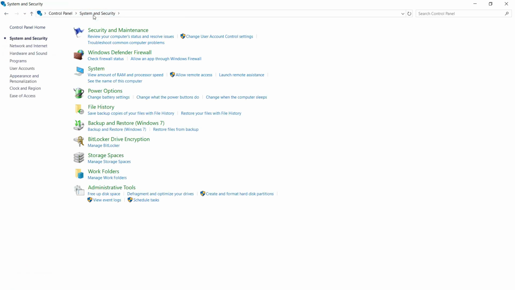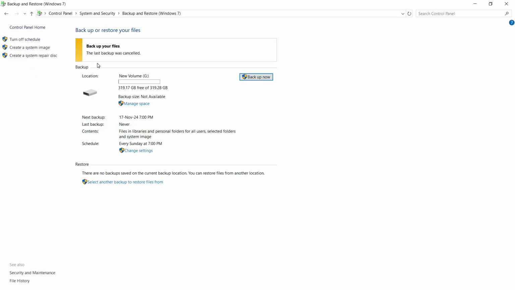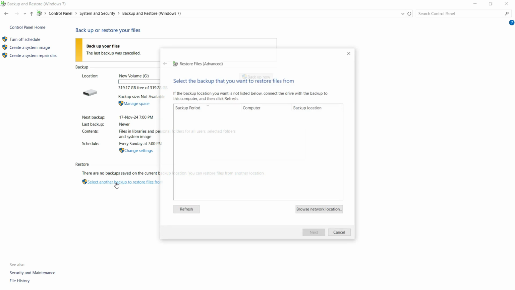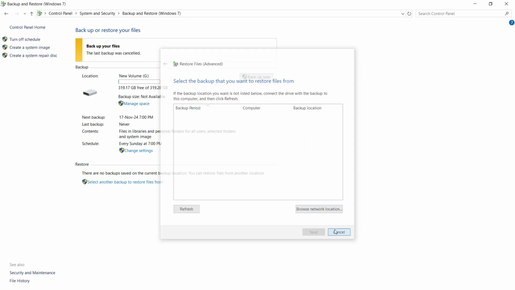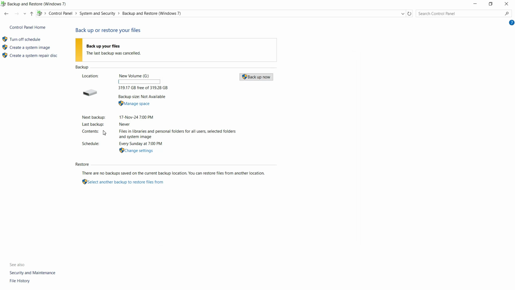Now you have your backup, you want to restore. You come again to backup and restore. Then you connect the drive you're using to backup. Then you click select. Mine doesn't have any backup. Let's see if I connect the other drive that is already full.